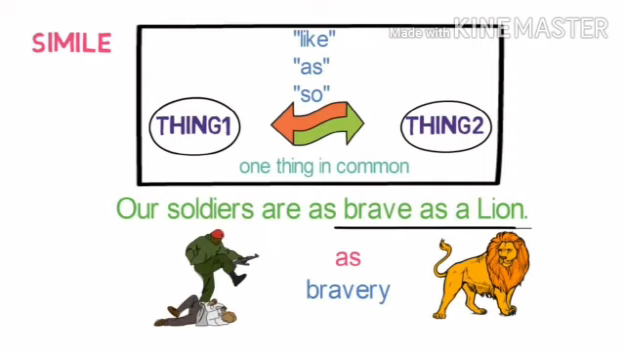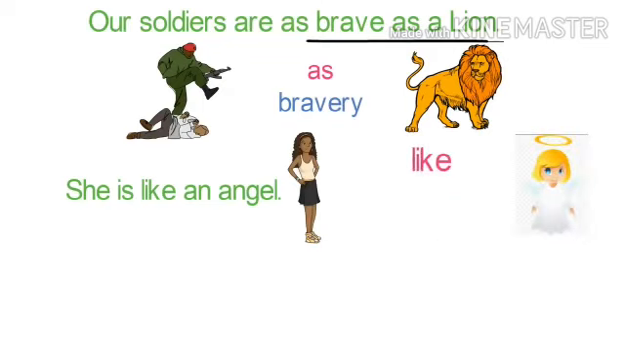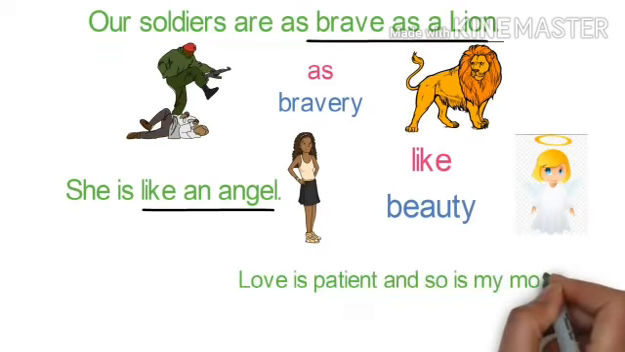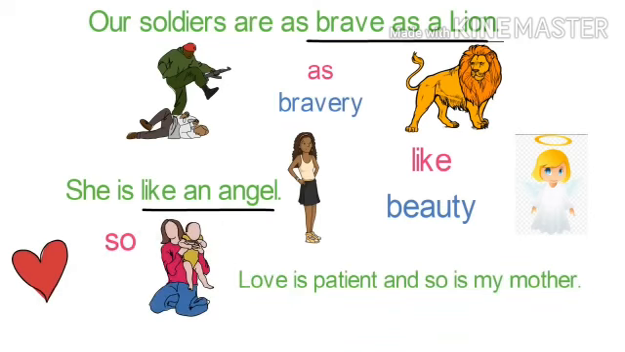Let's look into another example. She is like an angel. Here a girl is compared with an angel using the word like, and the common thing between them is the beauty of both of them. So it is a simile. Let's look into one more example to make things even clearer. Love is patient and so is my mother. Love is compared with my mother using the word so, and the common thing between them is patience. So it is a simile. These are the examples of simile.